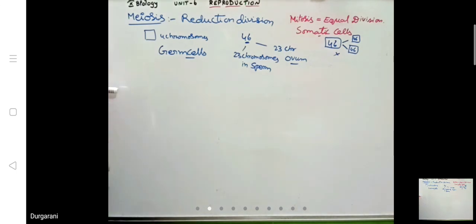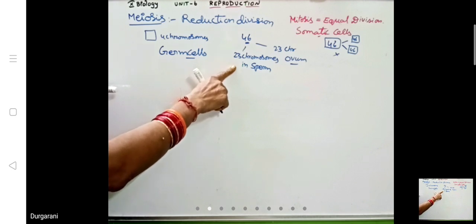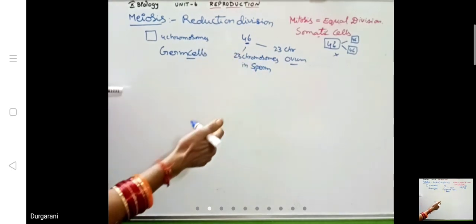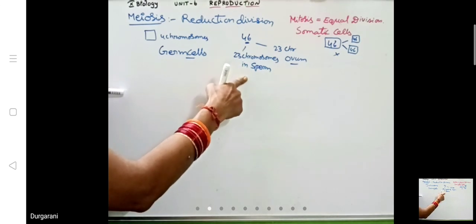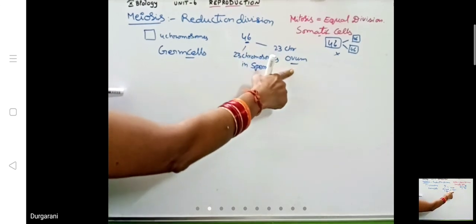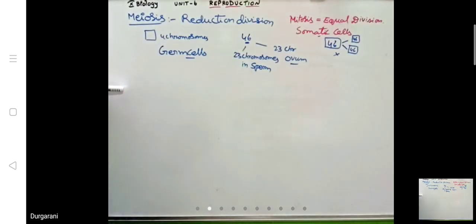When it comes to meiosis, the chromosome number will be half. If it were not halved, what would happen? Like in mitosis, 46 chromosomes in the spermatozoa and 46 in the ovum, then they fuse with each other and it becomes 92 chromosomes in the next generation.